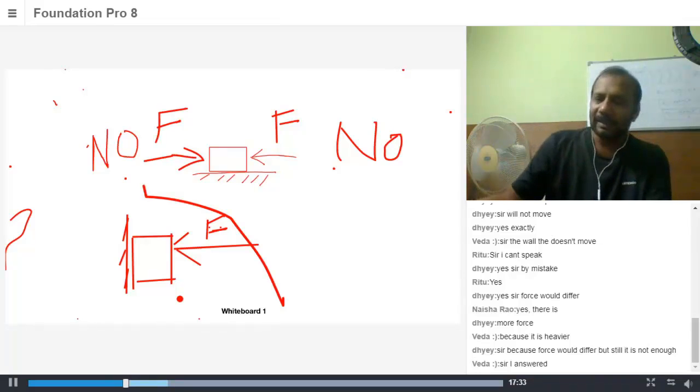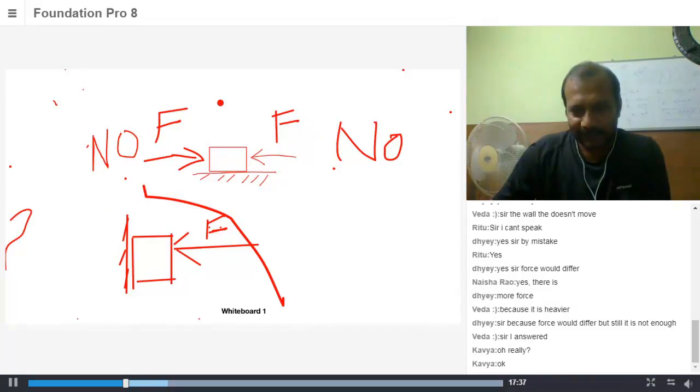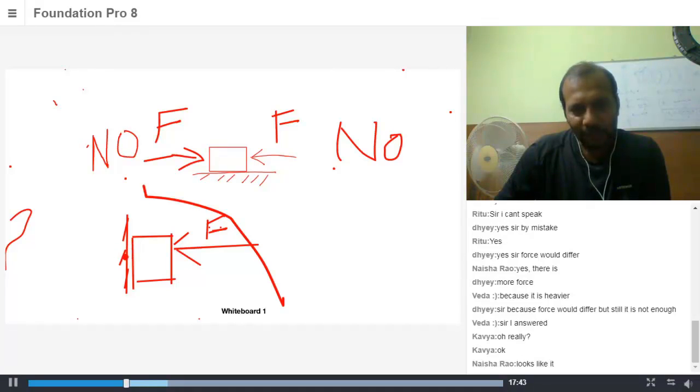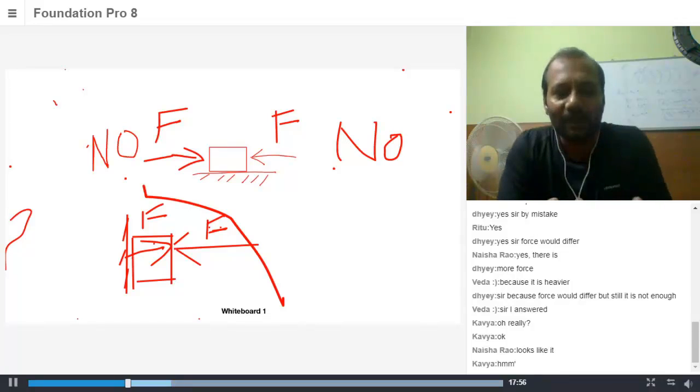Now, see, what is happening here is, you all know that there is a force that is applied here. Here, two equal forces are acting. Now, I'm applying a force F on this. What is happening? The wall is also applying a force F on this in the opposite direction. That's why the block is not moving. I hope you understood that.